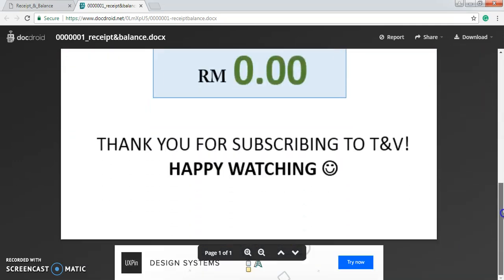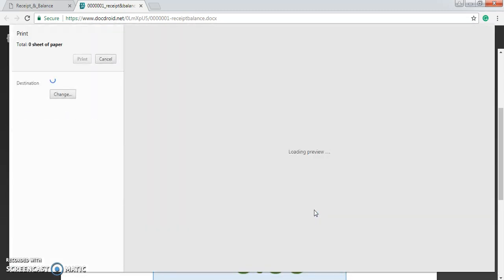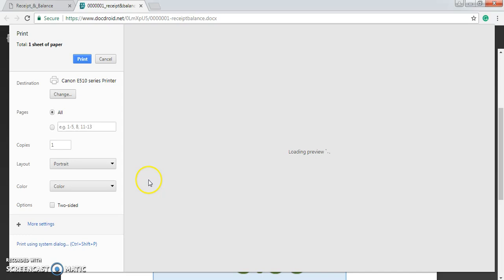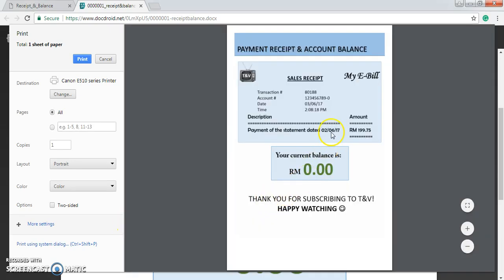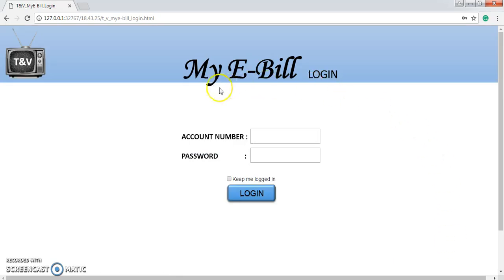Okay. Now I want to cancel printing, and here I paid and everything is settled. Now I will click log out. So it will redirect to the login page again. So I will just close.